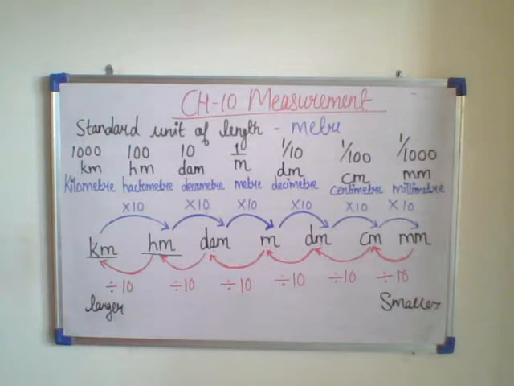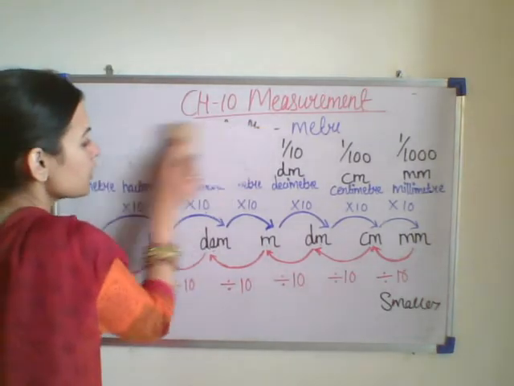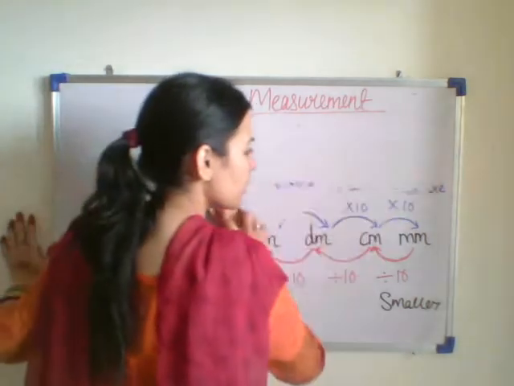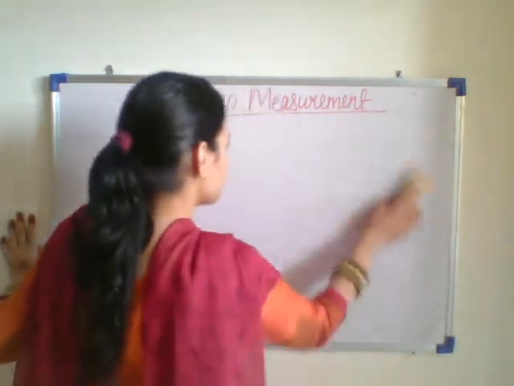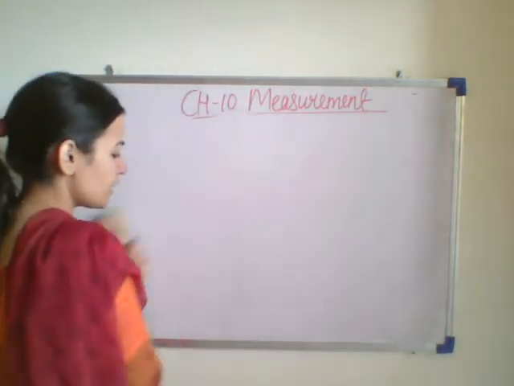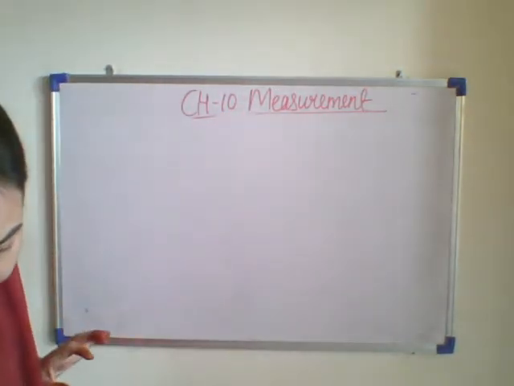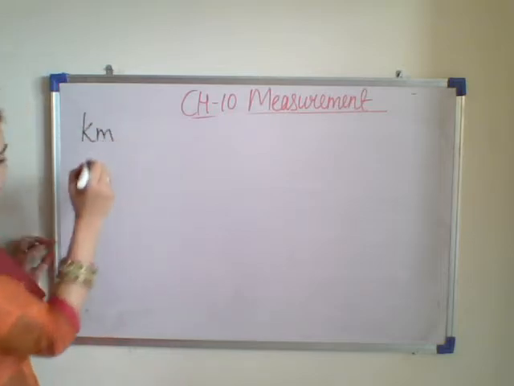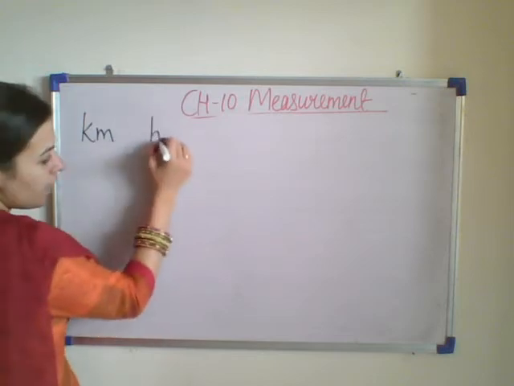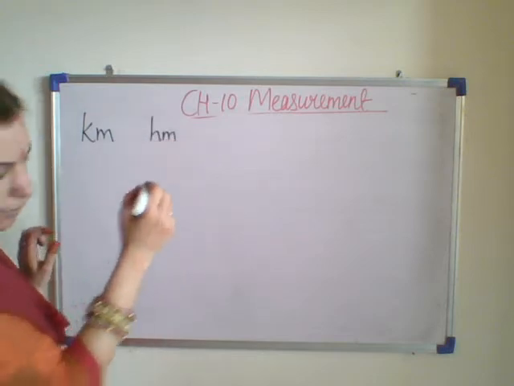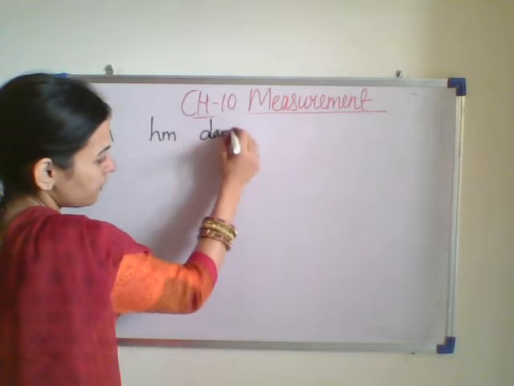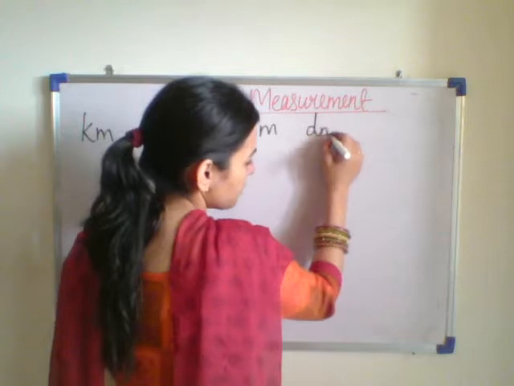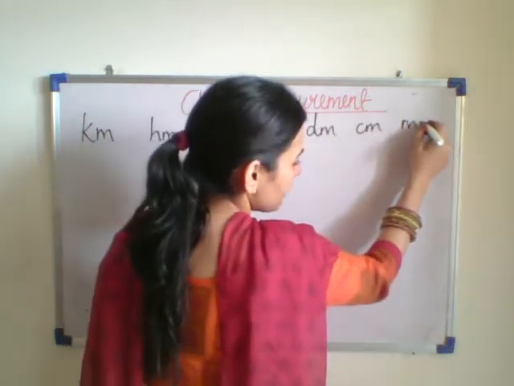Now first of all, we will be converting a higher unit to a lower unit. How to convert a higher unit into a lower unit? So here first of all I will be writing this. Kilometer is the largest, then hectometer, then decameter, then meter, then decimeter, centimeter and millimeter.